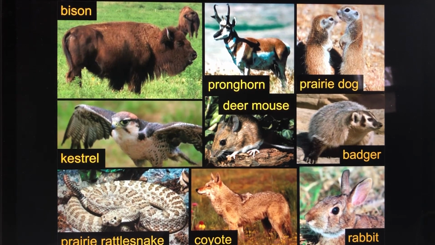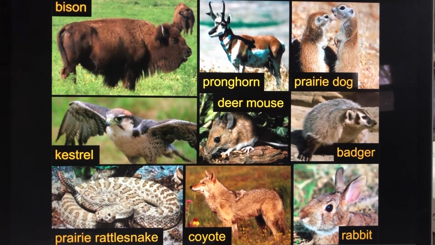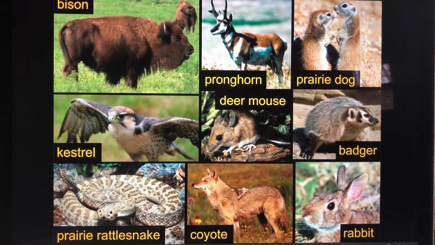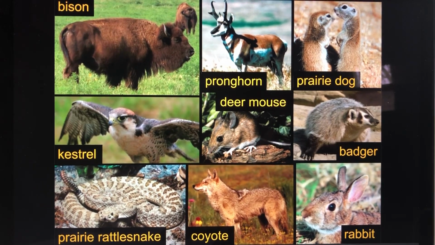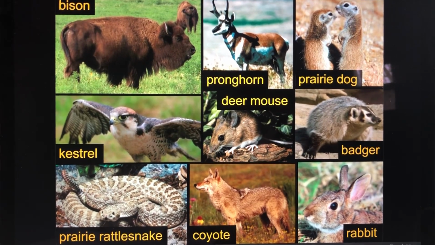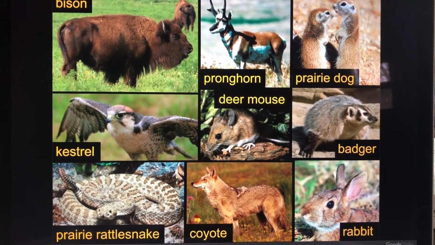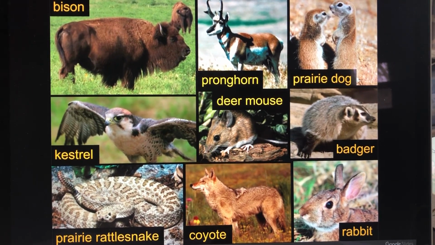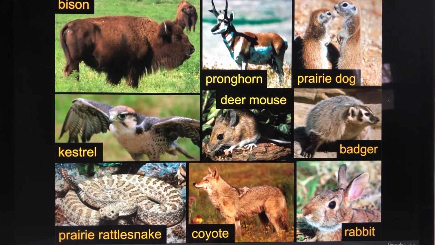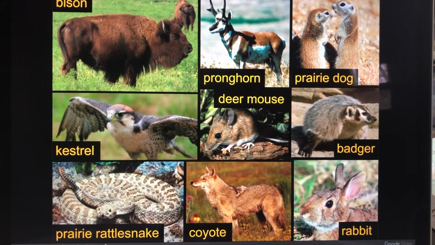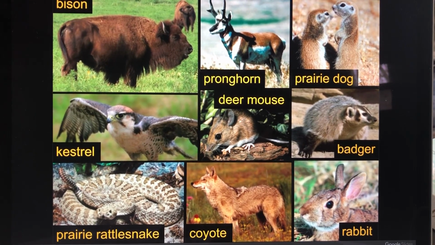This is a new one for me. Kestrel, I think. Prairie rattlesnake. Pronghorn. Deer mouse. They have a really different kind of snout than mice we see here. Another coyote, prairie dog, a badger, and rabbit. Okay.